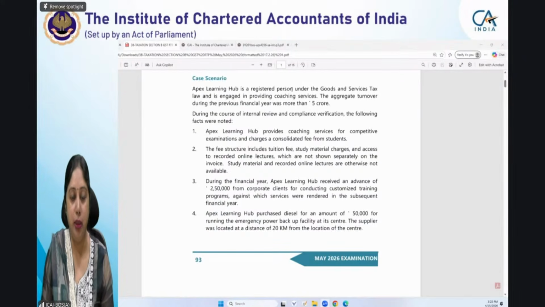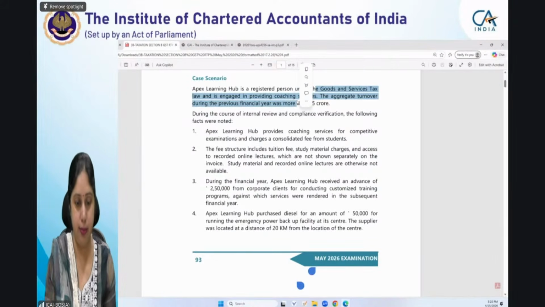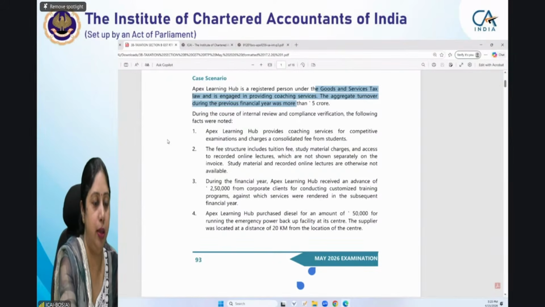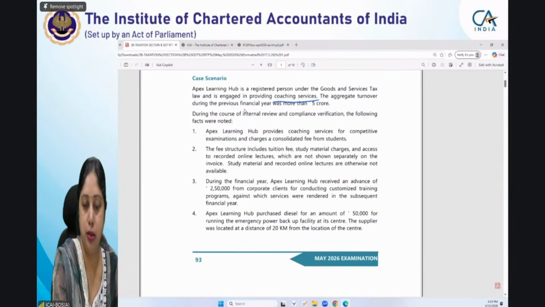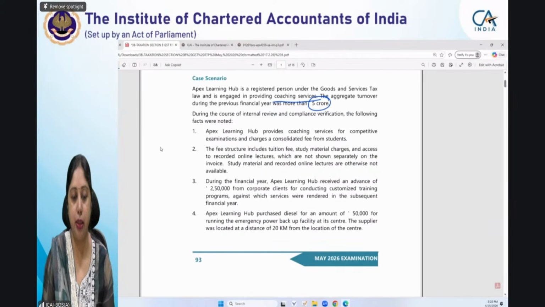Apex Learning Hub is a registered person under GST law and is engaged in providing coaching services. So we have seen that it provides the coaching services. The aggregate turnover during the preceding financial year is given to you. We'll see whether it is required in answering the questions or not.